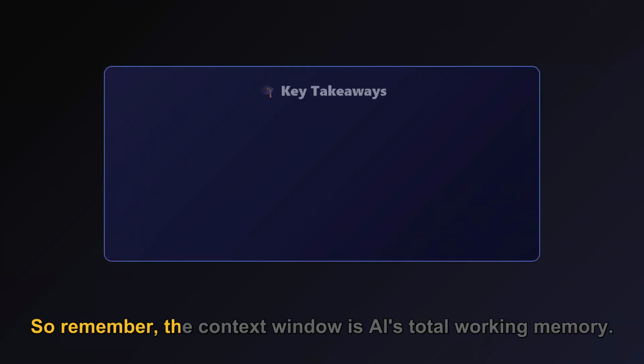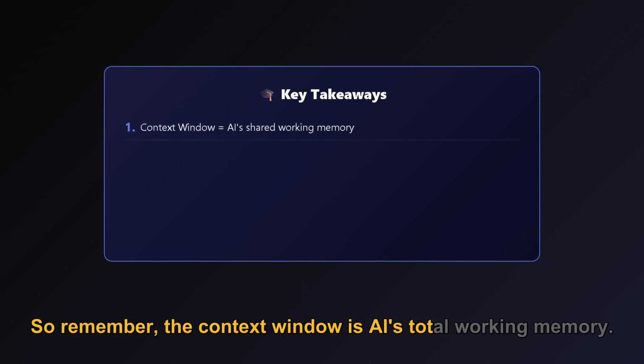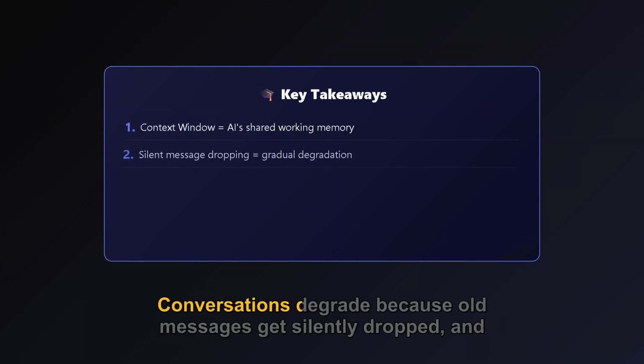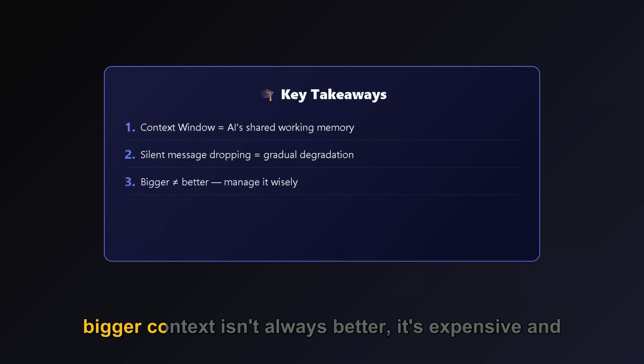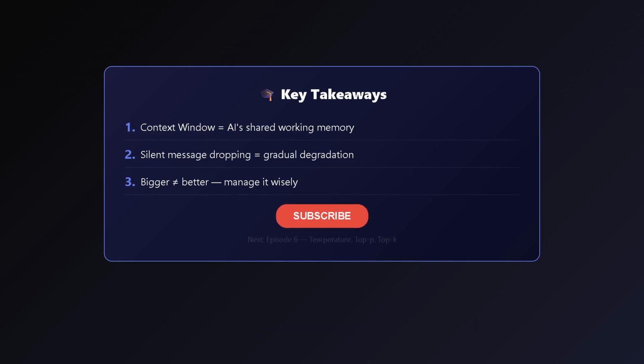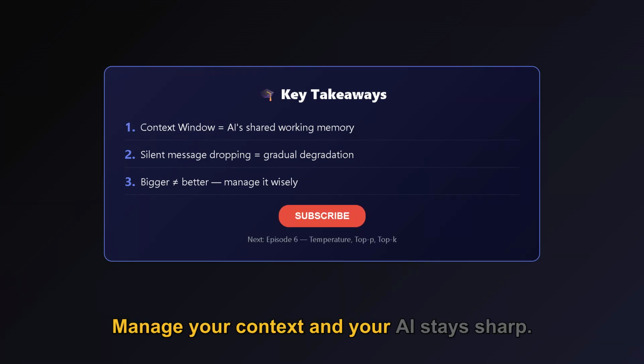So remember, the context window is AI's total working memory. Conversations degrade because old messages get silently dropped. And bigger context isn't always better, it's expensive and quality drops in the middle. Manage your context and your AI stays sharp.